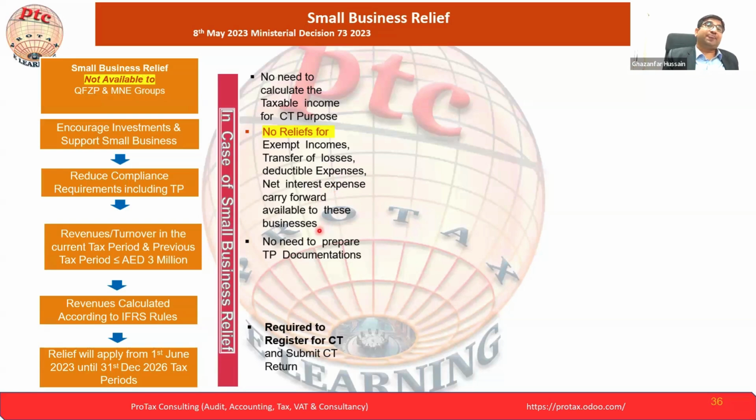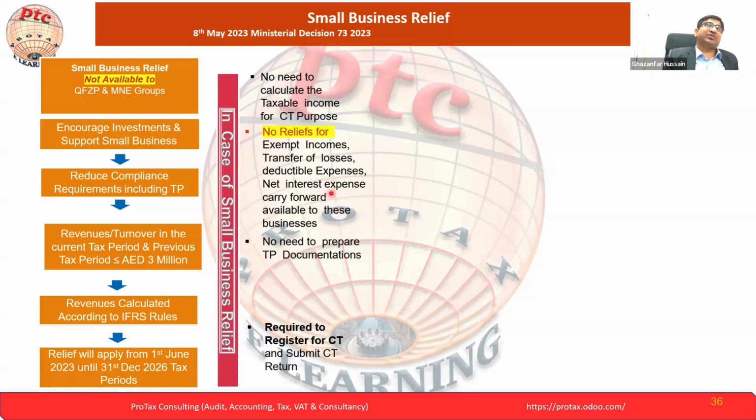So again, here is the important part. What is the important part? Still, we have to do the analysis. If the entity is making losses in the first year, second year, third year, better not to go for this SBR. Because in that case, you will have the option to carry forward the net interest expenses, subject to each industry and the line items that you have. Net interest expense can be carried forward, and we will go into the detail of interest expense in a standalone topic, but here it is for understanding purposes.